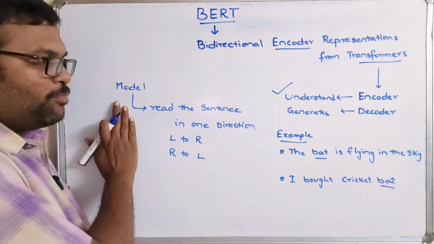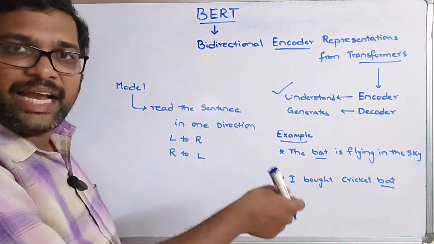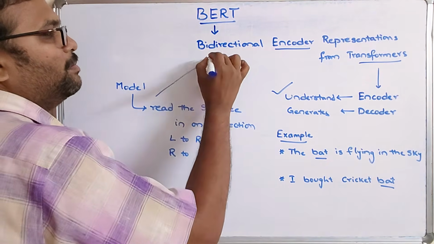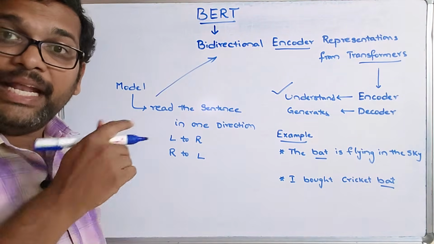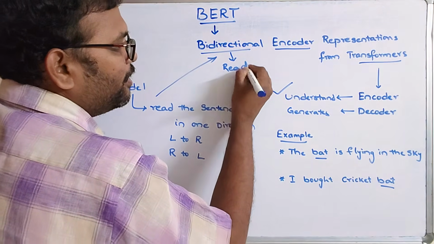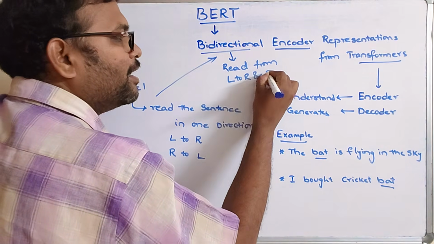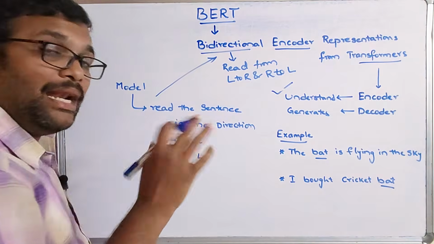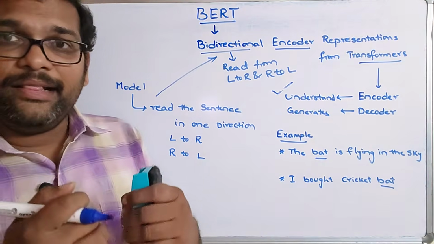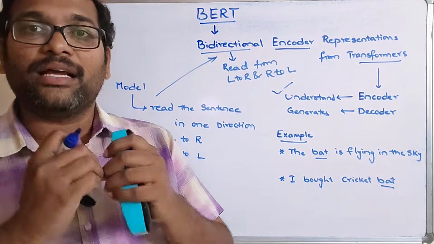If previous models read the sentence in only one direction, there might be a misunderstanding of this particular context. This is overcome by using bidirectional. Bidirectional means this model will read from left to right and right to left, parallelly, in both directions, so that it is able to read the words before and after in the sentence in order to understand the context.